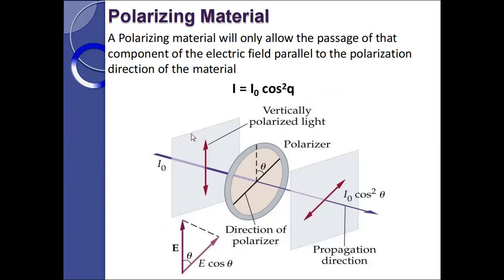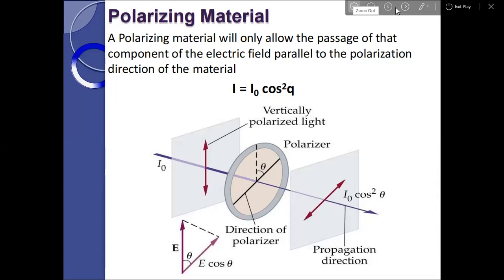So this is I naught, the initial intensity of light coming in, vertically polarized light, and this is the polarizer. Then after we get polarized light, this one is I naught cos square theta, with the propagation direction. And this is the direction of the polarizer.